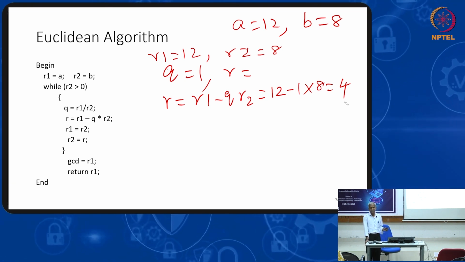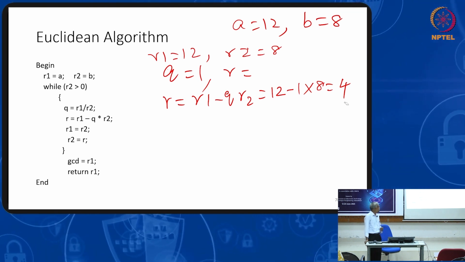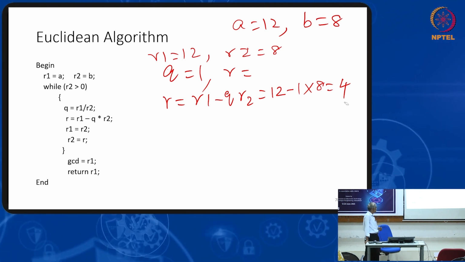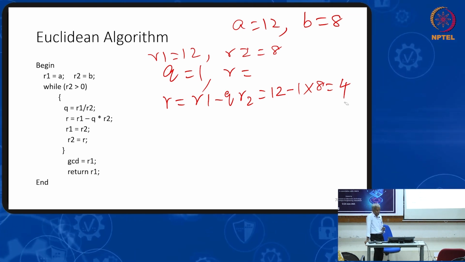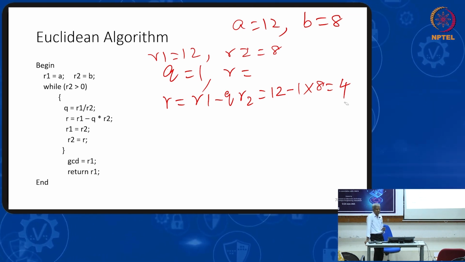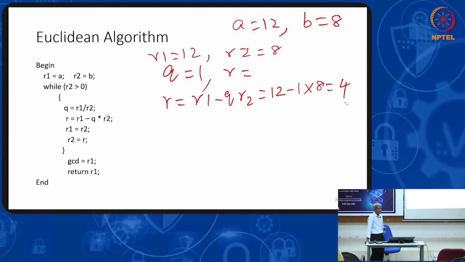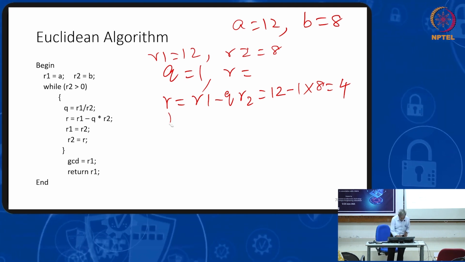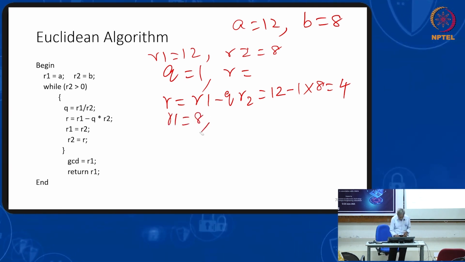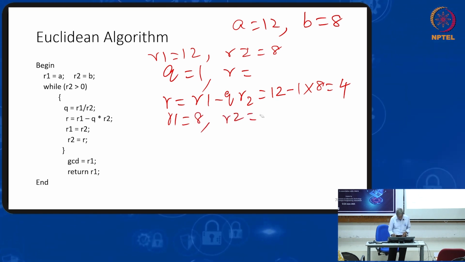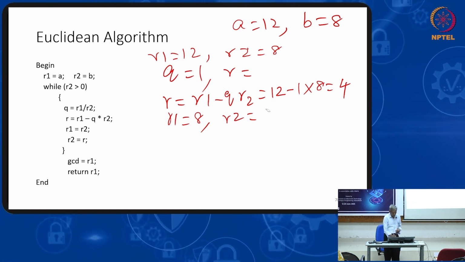Anybody did not understand this step? I am in which step? Inside the while loop I am in which step? R equal to. What is the next step? R1 equal to R2. So R1 equal to, currently R2 is 8. R2 equal to R. R is how much? 4.